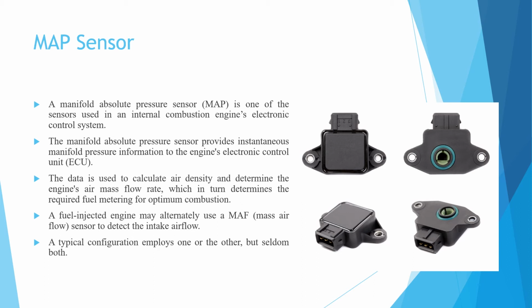This data means the instantaneous manifold pressure of the engine. This helps to calculate the air density and it helps to determine the engine's air mass flow rate, which in turn determines the required fuel metering for optimum combustion.